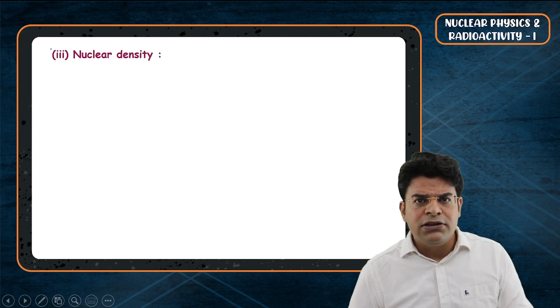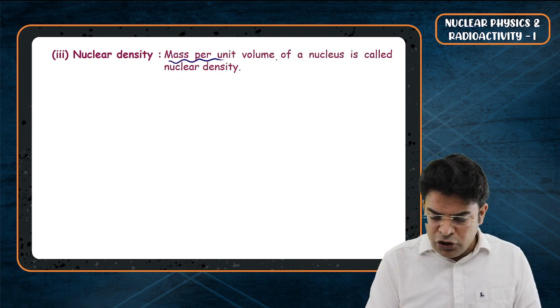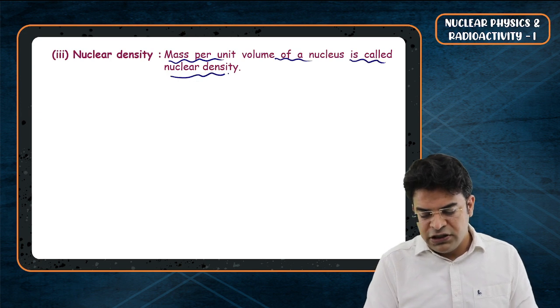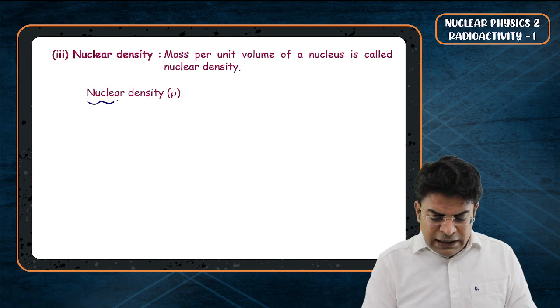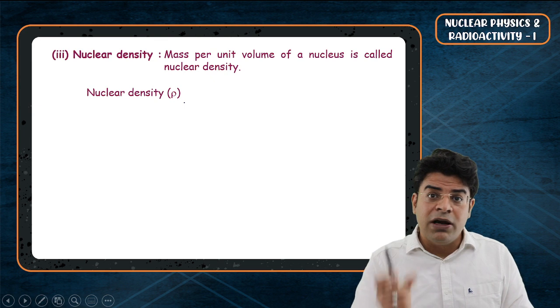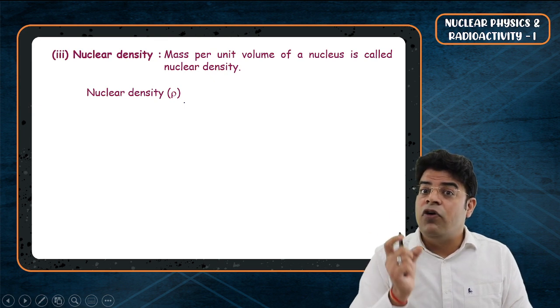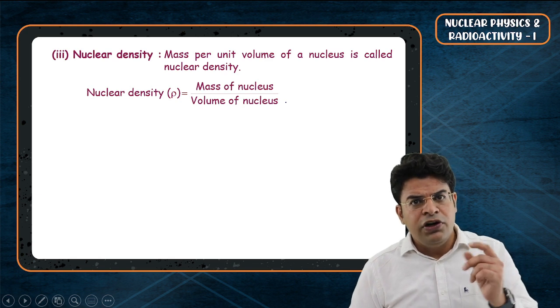How to write density? Density is nothing but mass upon volume. So mass per unit volume of a nucleus is called nuclear density. No rocket science here, mass per unit volume is the density. One can say that the nuclear density, represented by symbol rho, is nothing but the mass of the nucleus divided by the volume of the nucleus. Now, how to write the mass of the nucleus?